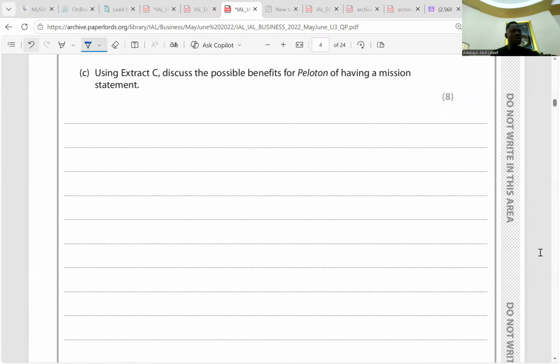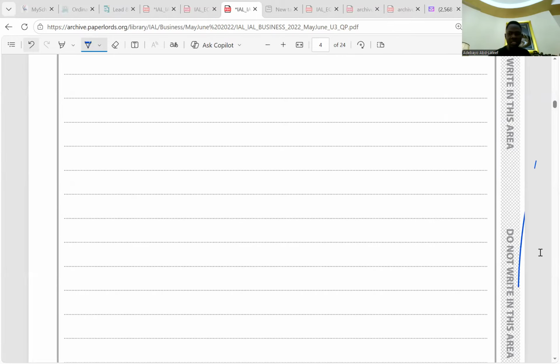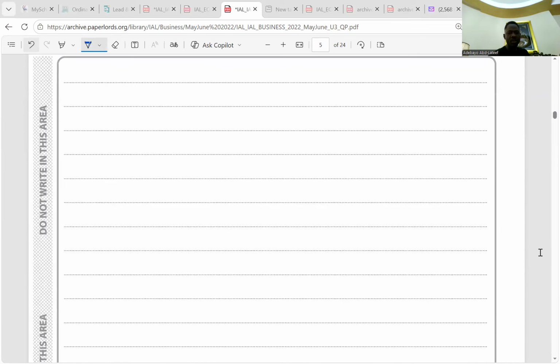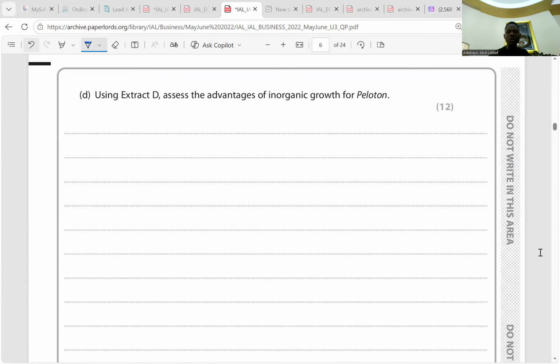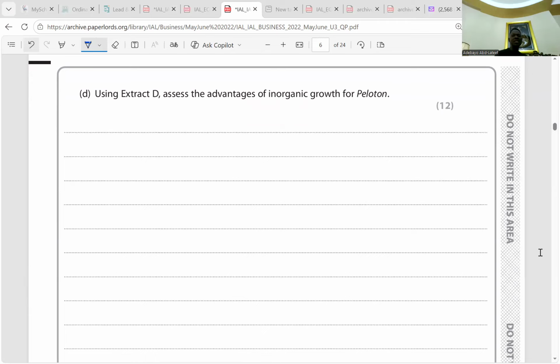So go to 1D, question 1D. Inorganic integration. They said, using extract D, assess the advantages of inorganic growth for Peloton. So when we talk about inorganic growth, it simply means integration, which occurs through either takeover or merger. That is inorganic growth. It's an integration that occurs either through takeover or merger.